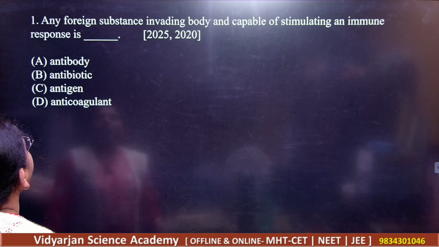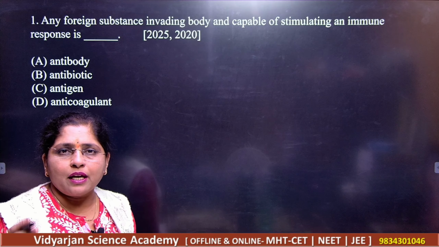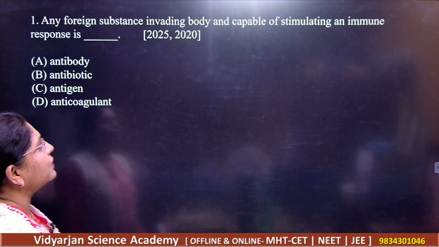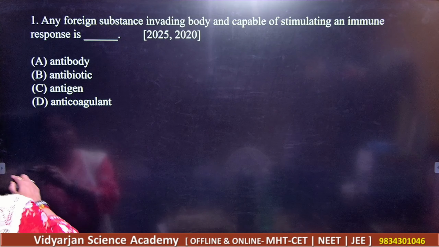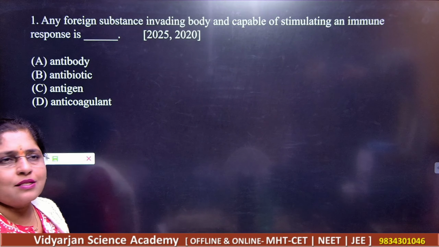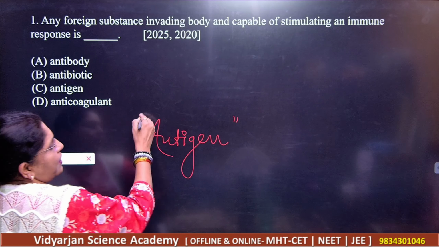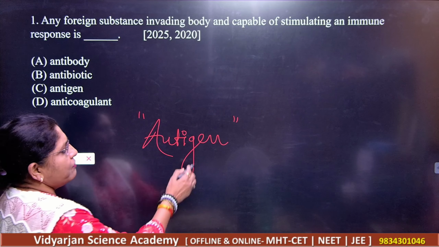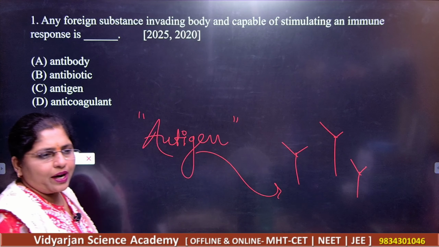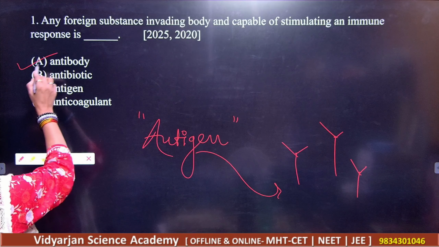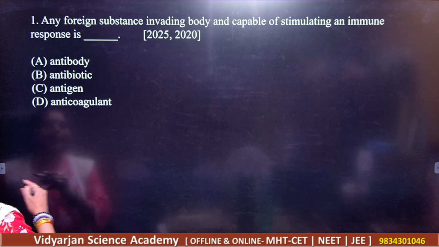Read the statement: a foreign substance invading the body and capable of stimulating the immune response is. The options are antibody, antibiotic, antigen and anticoagulant. So dear students, the answer is very simple: antigen. Antigen is a foreign particle which will stimulate the production of antibodies in your body, right? So remember, the correct option is antigen.